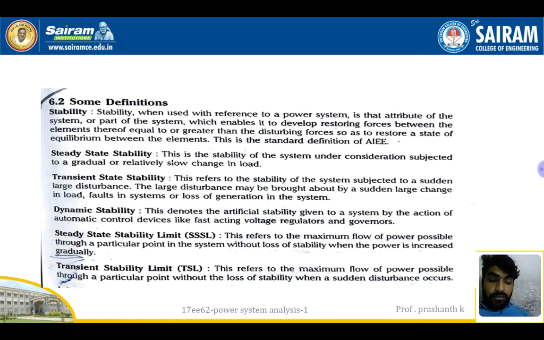Steady state stability limit refers to the maximum flow of power possible through a particular point of the system without loss of stability when the power is increased gradually. Transient stability limit, TSL, refers to the maximum flow of power possible through a particular point without loss of stability when a sudden disturbance occurs. So transient in the sense of sudden variation, steady in the sense of slow change, right?